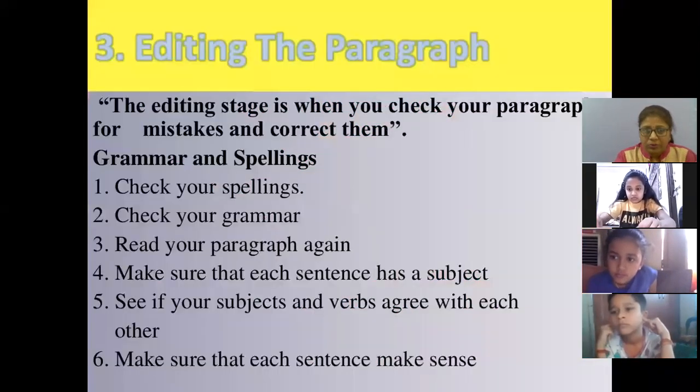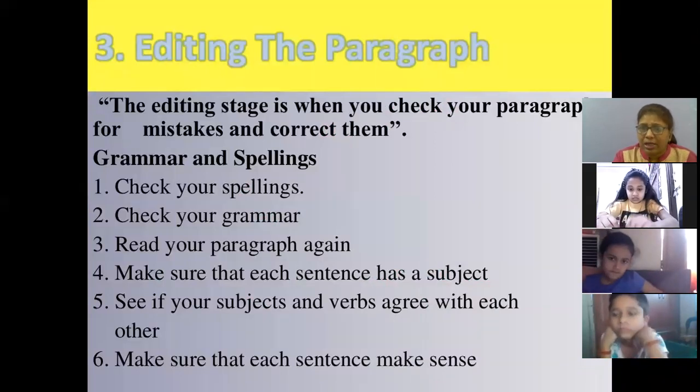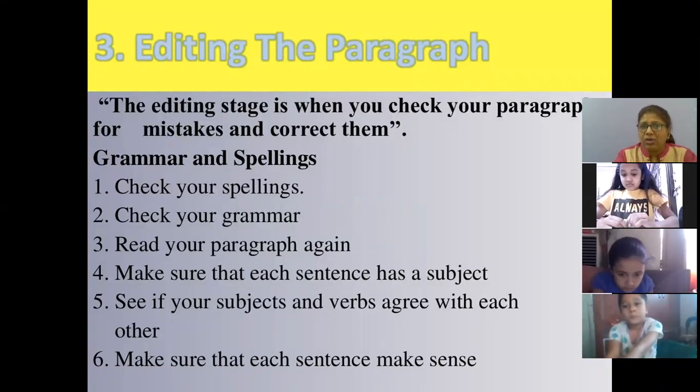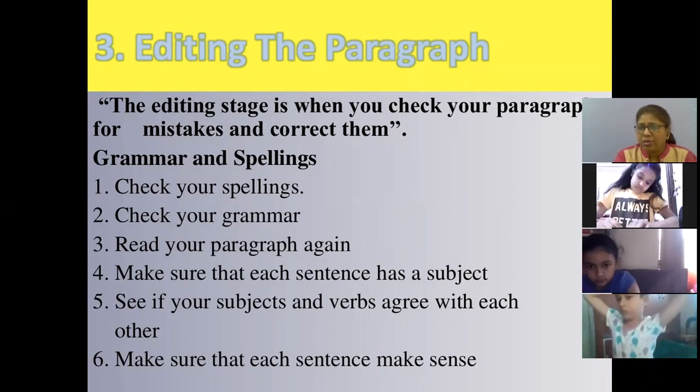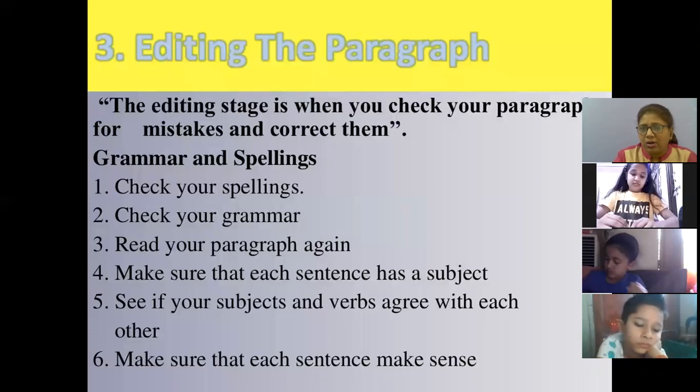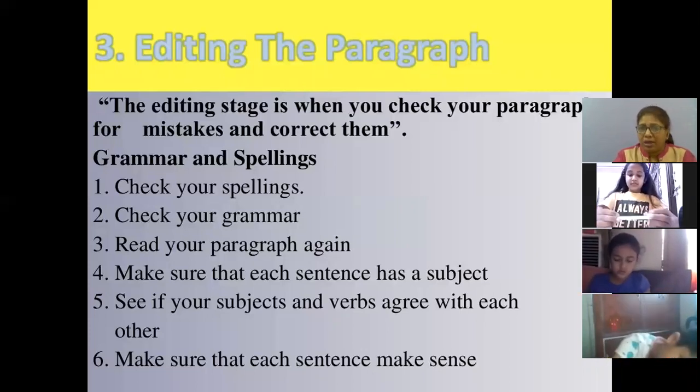Okay. Now, the editing part. Editing means when you are correcting and finding out your mistakes. That is called editing the paragraph. So the editing stage is when you check your paragraph for mistakes and correct them. Now, what are the mistakes? What are the general mistakes that we find when we are writing anything? Anything means like you're writing your composition, or you're writing your letter, or you're writing your paragraph.